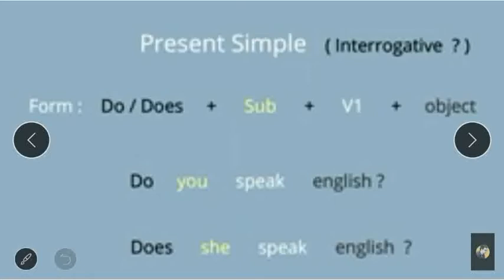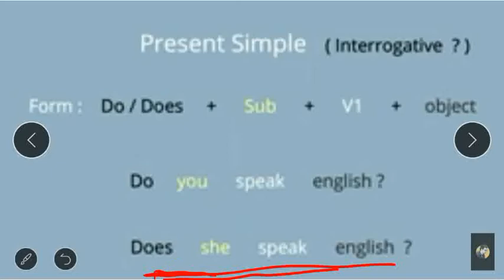It depends on the subject. If the subject is she, he, it or any name, we start our interrogative sentence with does plus verb plus object. As I told you, she is the subject, that's why we have started with does. Does she speak English? Does he speak English? Does Ram speak English?